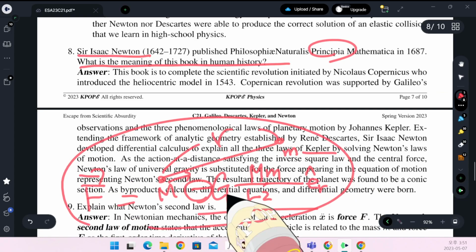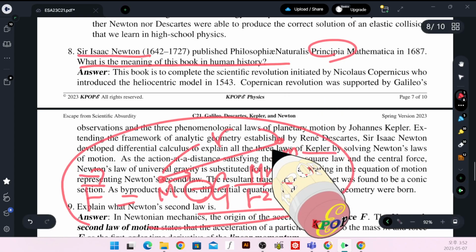Using this and Newton's second law, he derived the fact that the orbit of a planet is an ellipse. Depending on the energy of a planet, we can even consider the case of a parabola or hyperbola. That depends on the energy and orbital angular momentum of the two-body system.